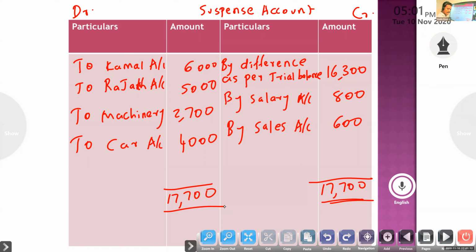Okay. One-sided error means not posted to any account. Then wrong posting, undercast, overcast, less amount or more amount, then only suspense will come. So here, as it is a recording-time error, no need to open the suspense account. If it is not recorded, record the same entry. If it is a less amount, you have to write the same entry. If it is more, suppose we recorded 800, then opposite entry, REMA account debtor to discount, so that 100 you have to write. Otherwise, we have to open the suspense account.